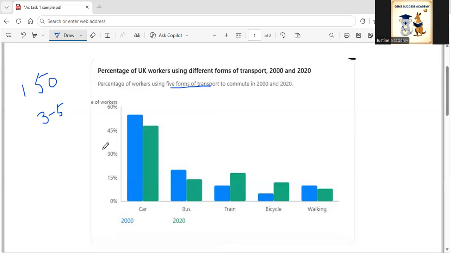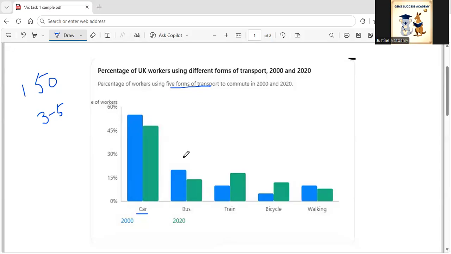The first thing that stands out is that the car is probably the most popular or most common method of commuting. Another interesting point is that the use of car has decreased between 2000 and 2020. So these are the 2 points that we can write about.